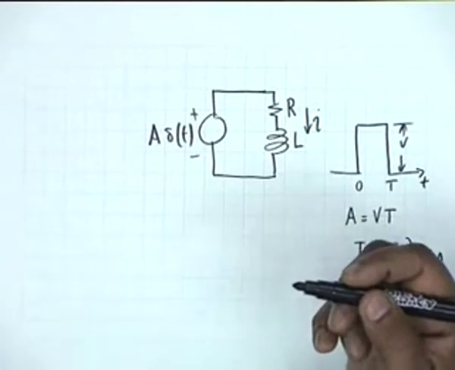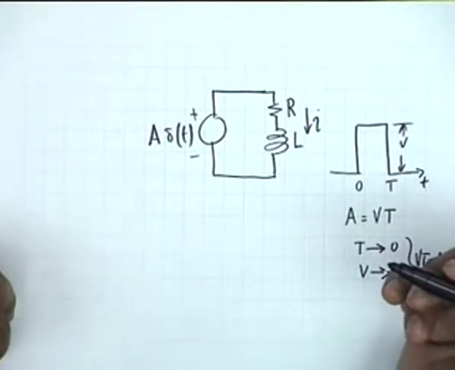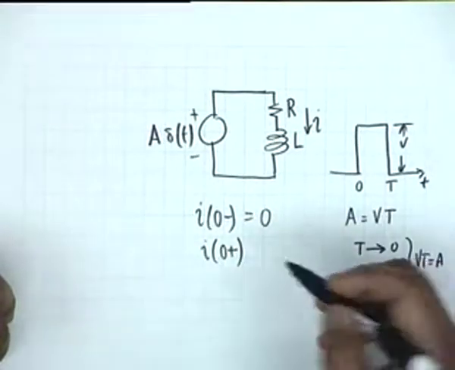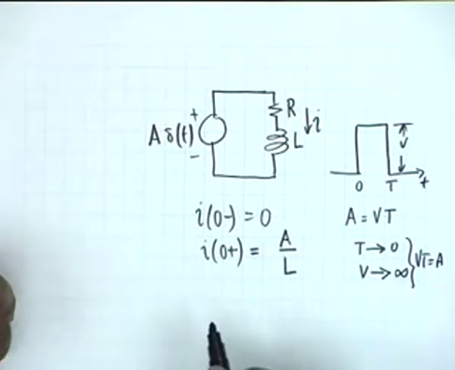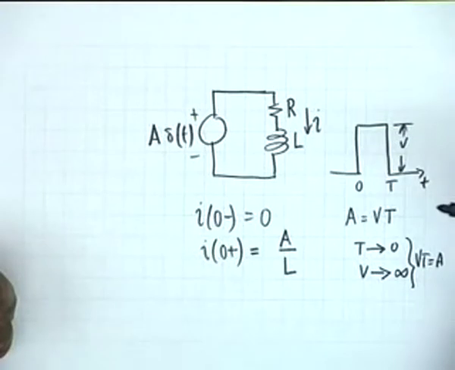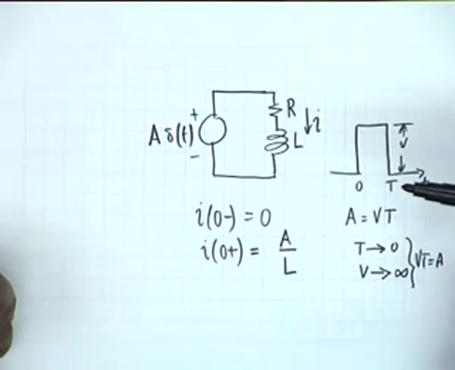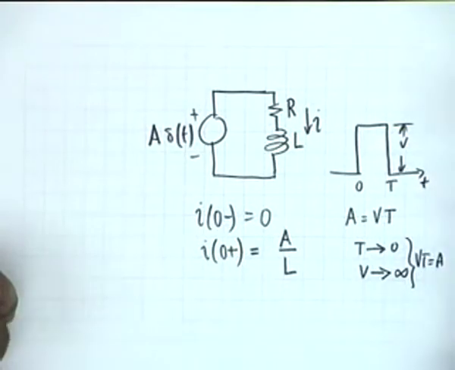We argued that I of 0 minus is equal to 0, but I of 0 plus is not equal to 0, and we argued that it must be equal to A by L. This was done from the argument that the total drop occurs across capital L, and therefore from 0 minus to 0 plus the current in the inductance shall be 1 by L integral of the voltage with respect to time, and integral of A delta t from 0 minus to 0 plus is simply equal to capital A, and therefore the current was capital A by L.